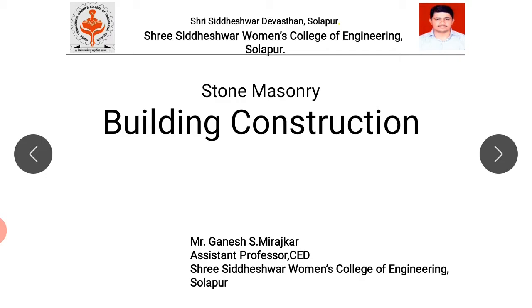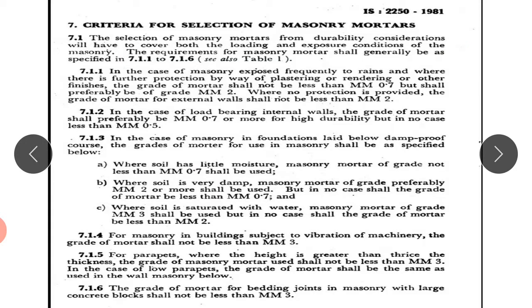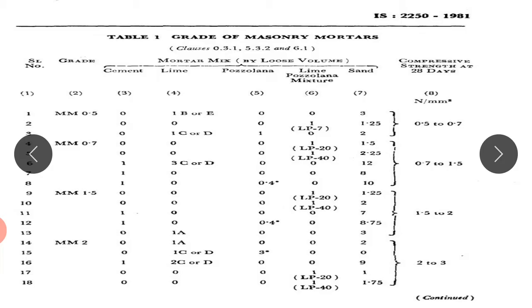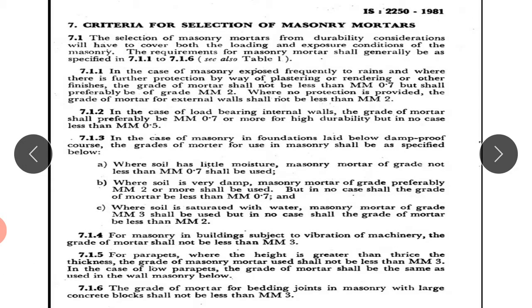In today's lecture, we will be discussing stone masonry. First of all, IS 2250-1981 gives information about the selection criteria of masonry mortars. We know that there are certain proportions of sand and lime, sand and cement, cement, lime, pozzolana. So what should be the standard proportions for the proper selection of masonry mortars? IS 2250 provides us these criteria.